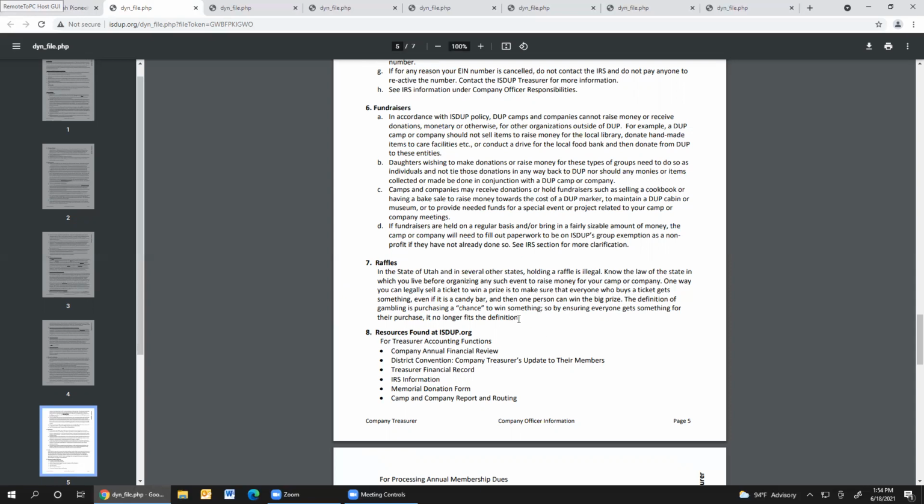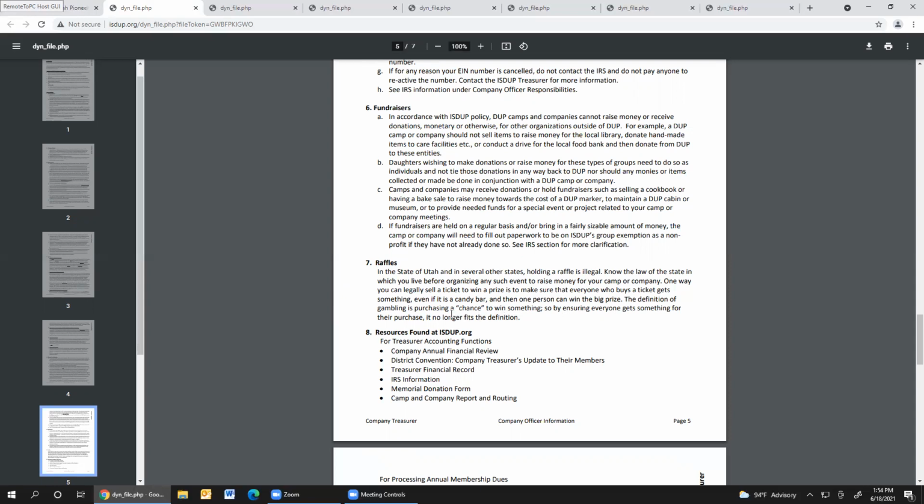The only way you can get around that, if you are selling tickets to give a prize away, is that every single person who buys a ticket has to get something for that ticket. So it can be a lesser prize, it can be a candy bar, it could be whatever you decide, but every single person who buys a ticket has to receive something for that purchase. And then you could give that large prize to someone else.